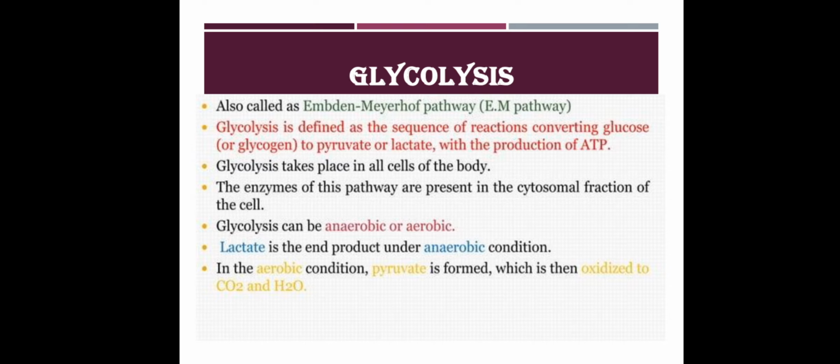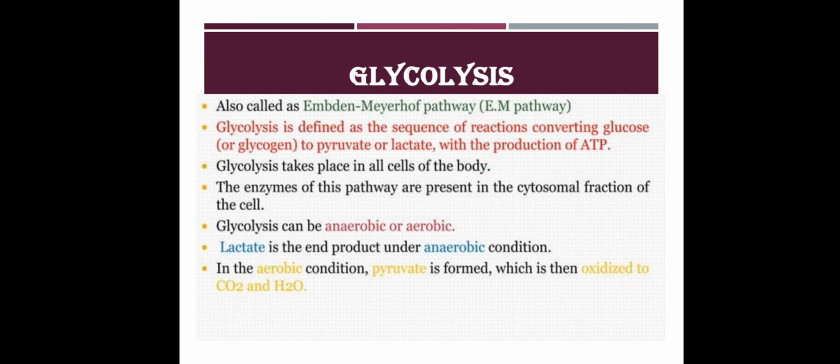Glycolysis takes place in all cells of the body. The enzymes of this pathway are present in the cytosol fraction of the cell. Glycolysis can be either anaerobic or aerobic. Lactate is the end product under anaerobic condition, and in aerobic condition pyruvate is formed, which is then oxidized to carbon dioxide and water.